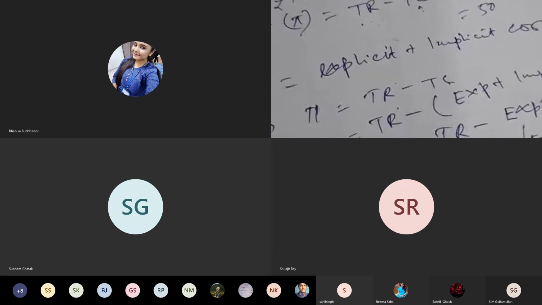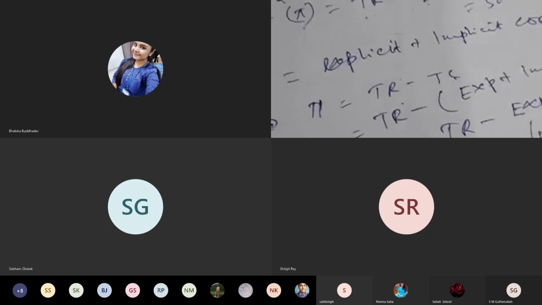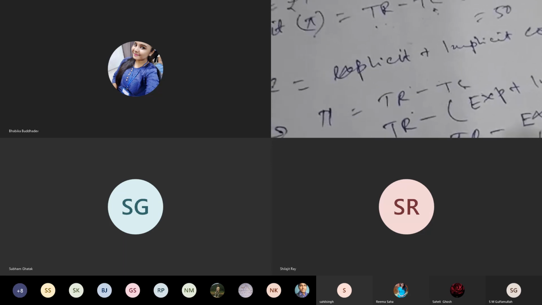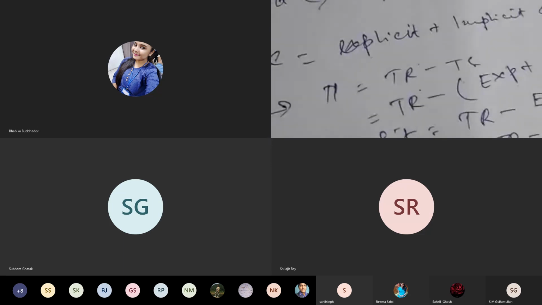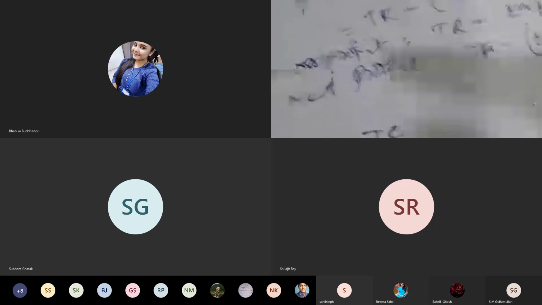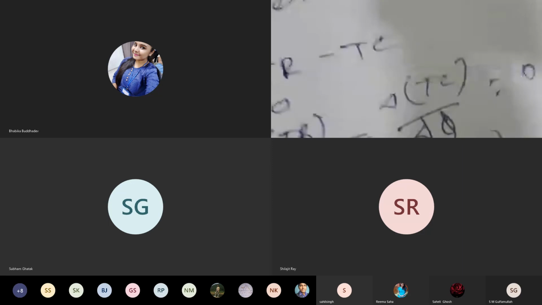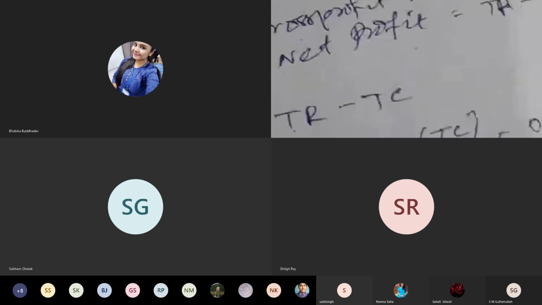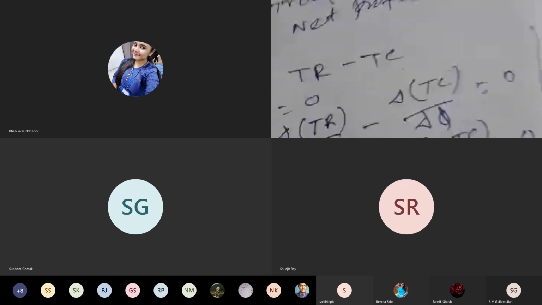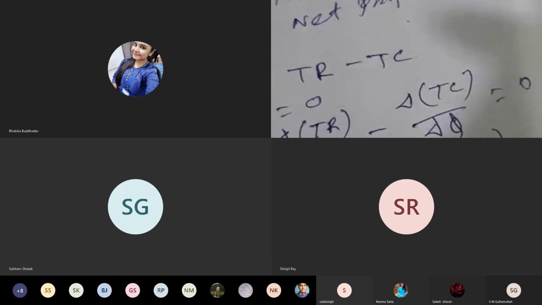If both explicit and implicit costs are deducted from the total revenue, it is called net profit. If only explicit cost is deducted, then it is called gross profit. Those are the concepts of profit.